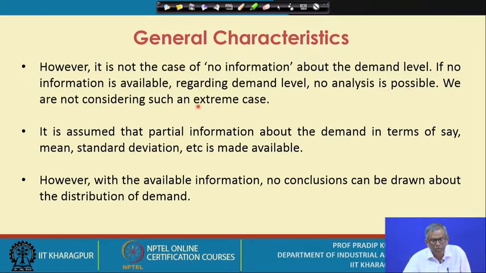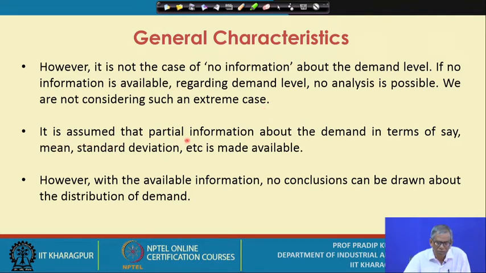So we are not considering such an extreme case. What we are saying is that we have some partial information related to the demand of the item, and to what extent you can use this partial information logically, scientifically, so that the order quantity you can determine. Our basic purpose is, under this situation, are you in a position to determine the order quantity for the given inventory item? So that is our decision variable.